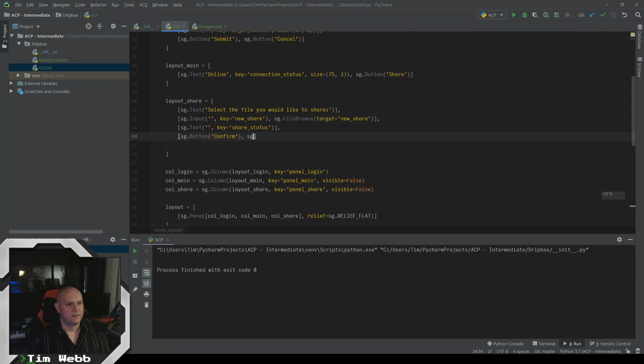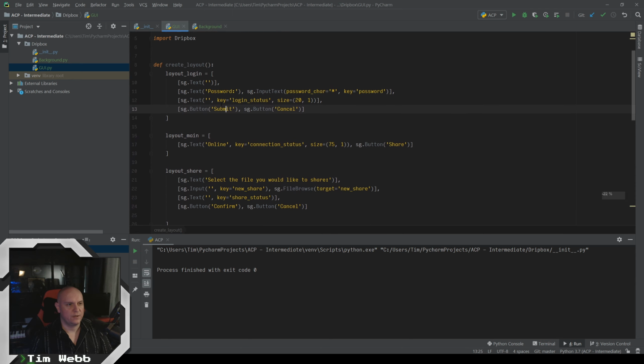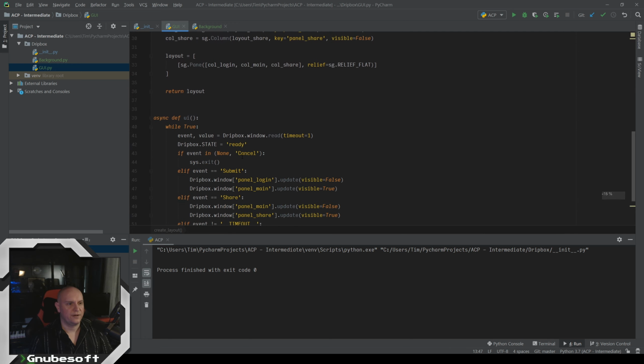And we want to give them an option to say that they don't actually want to do that. And the best verb for that is cancel. But we're already using cancel up here. So let's change these top ones from submit to connect and cancel to quit. And make sure that we are now updating the places that's used.